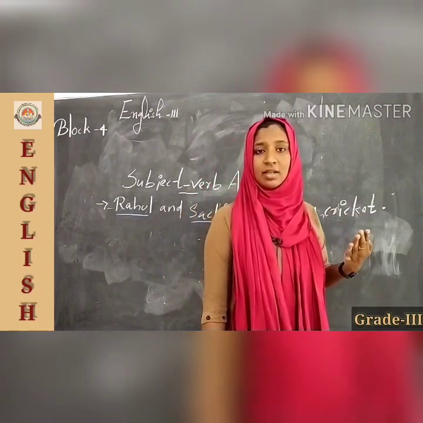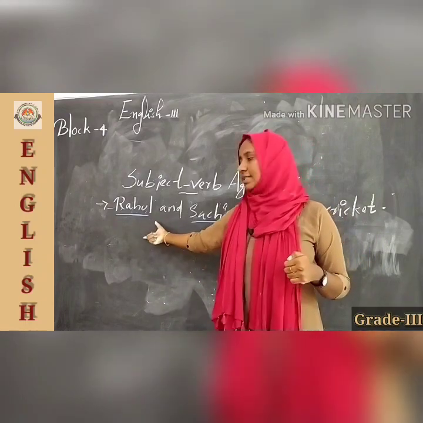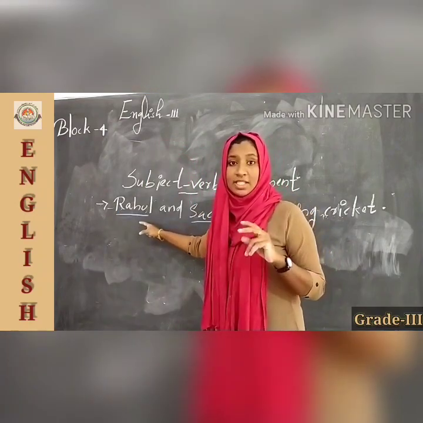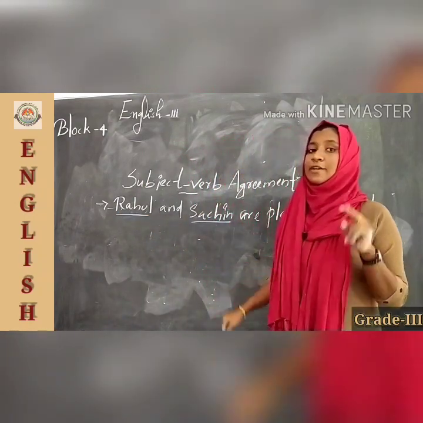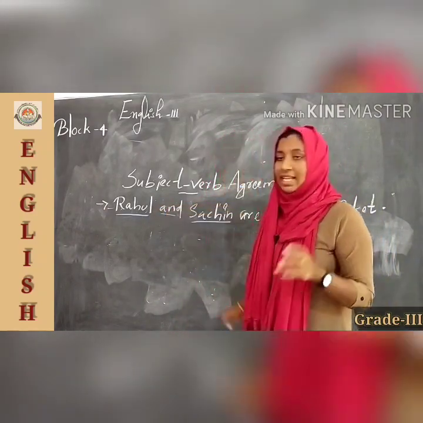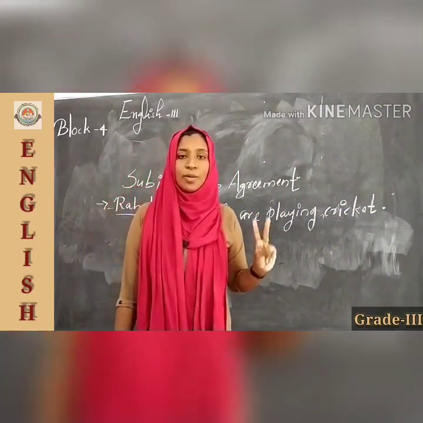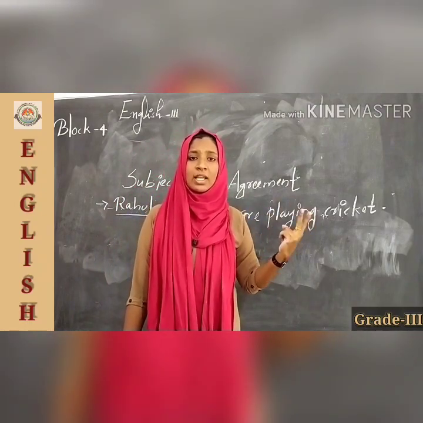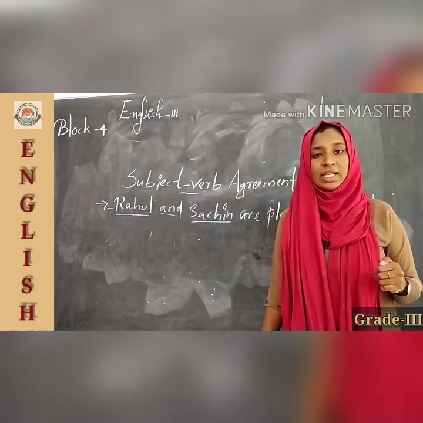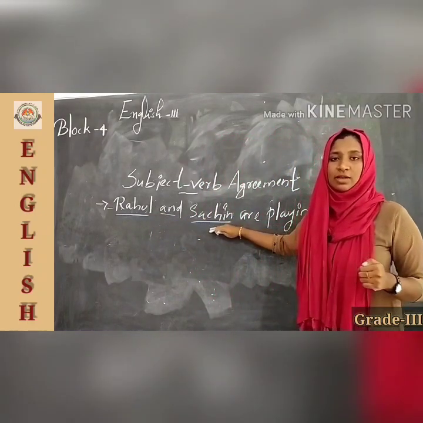I already said that a singular subject takes only a singular verb, but here the singular subjects take the plural verb. Why? Yes, here the subjects are Rahul and Sachin. If two or more subjects are joined together by using and, then yes, the verb becomes plural. Is it clear? Two or more subjects joined together by using and, isn't it? Then the subject becomes plural. Is it clear? Normally here Rahul is singular and Sachin is also singular.